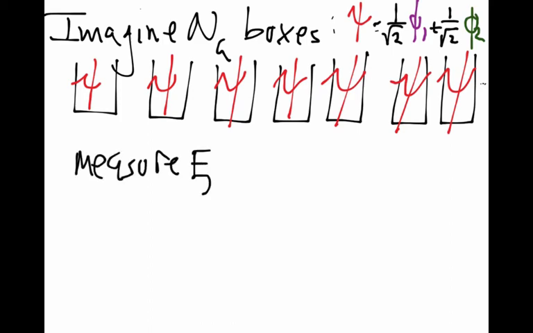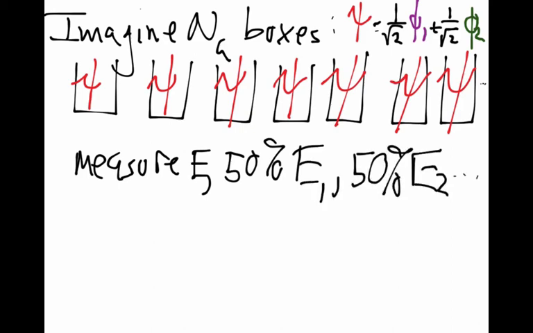Now we go and we measure the total energy, Avogadro's number of times. And the expectation value says that we're going to find 50% in E1, 50% in E2. Those are the squares of those two coefficients there in the wave function. And the overall average energy that we're going to get is 5 halves the ground state energy, 5 halves h bar squared pi squared over 2ml squared, as we just found in the previous one.